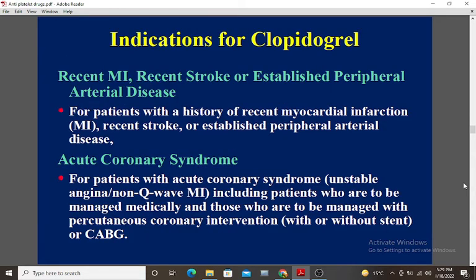Indications for clopidogrel: recent MI, recent stroke, or established peripheral arterial disease. For patients with a history of recent myocardial infarction, recent stroke, or established peripheral arterial disease; and for acute coronary syndrome. For patients with acute coronary syndrome, unstable angina/non-Q wave MI, including patients who are to be managed medically and those who are to be managed with percutaneous coronary intervention, with or without stent, or CABG.